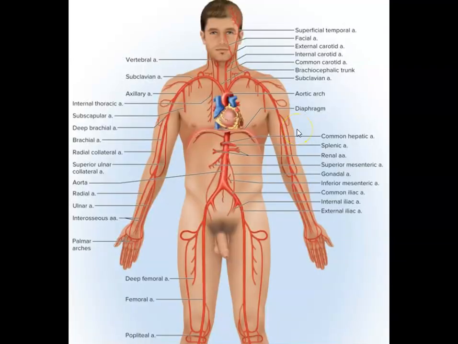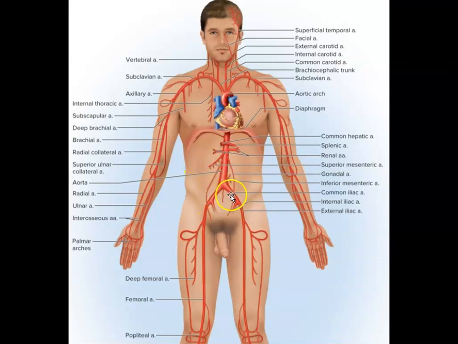This diagram shows the major systemic arteries. Aorta comes out from the heart, and is branched into common carotid arteries, which supply the blood to the head. It also branches into subclavian artery, which supply the blood to the upper limb. Aortic arch will bend down, become a descending aorta. From the descending aorta, the arteries will go to different digestive organs and the pelvic region.